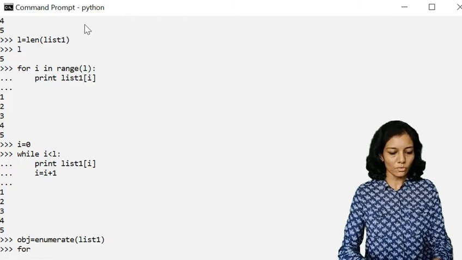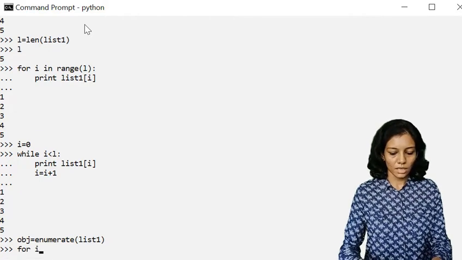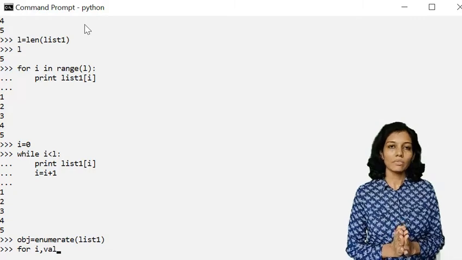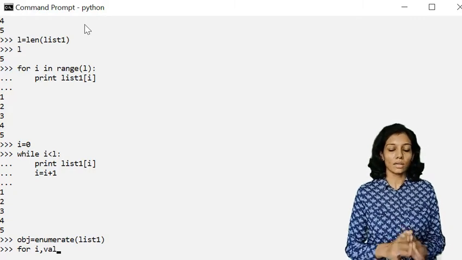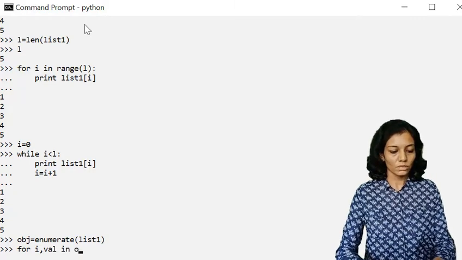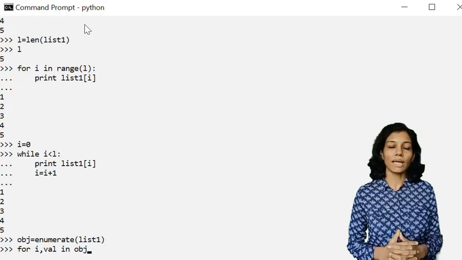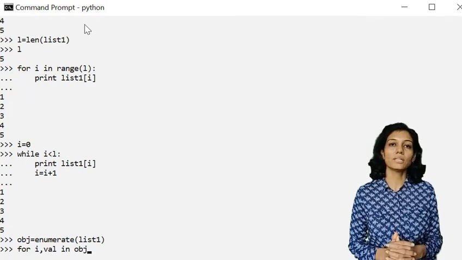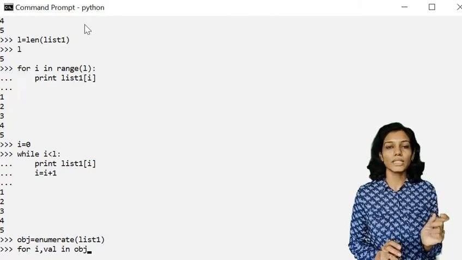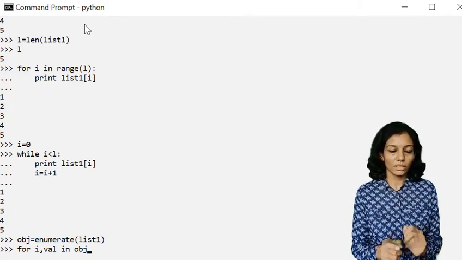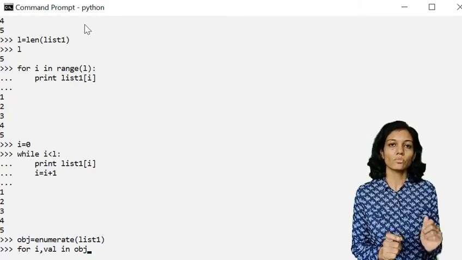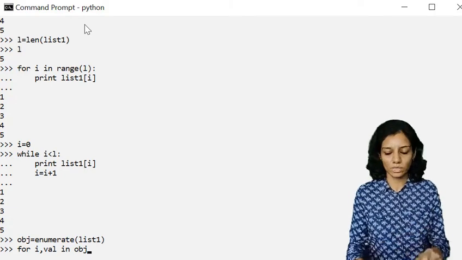Now I'll be using for i, value. Now why am I using these two variables? Because I am iterating over the object which is returned by enumerate, and this object has tuples of index as well as value. So here I'll be having two things, one is the index and the second is the value itself.